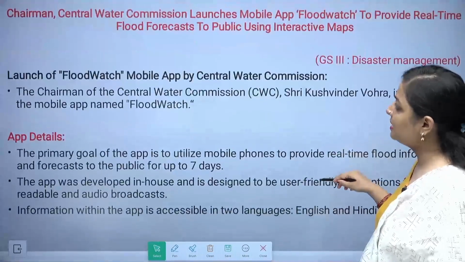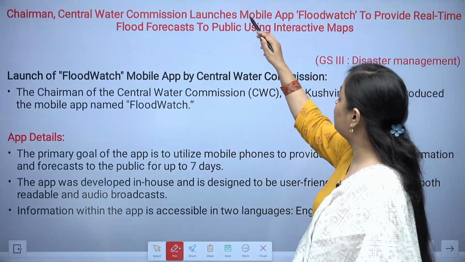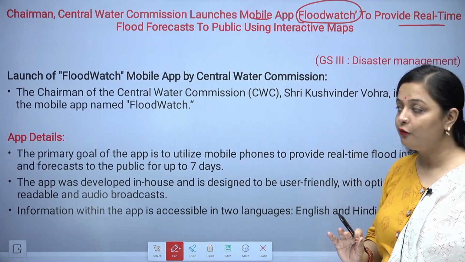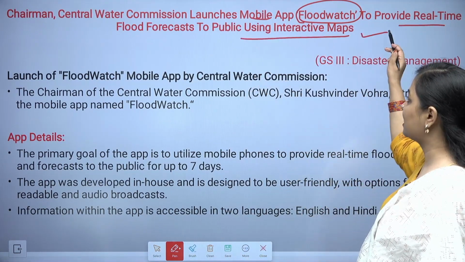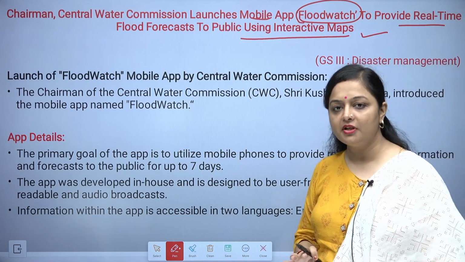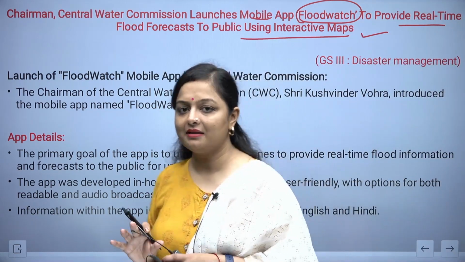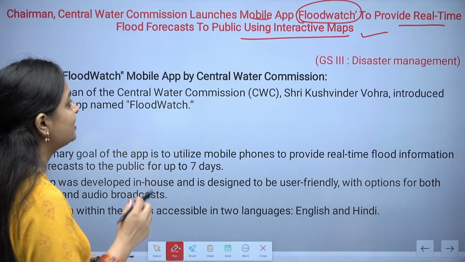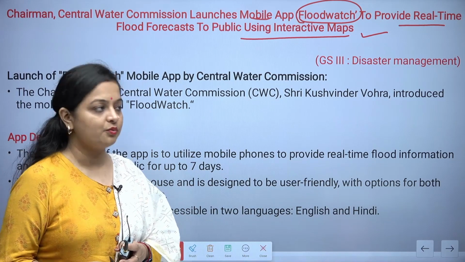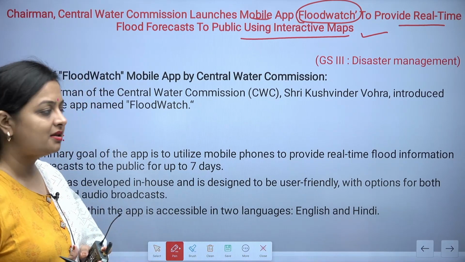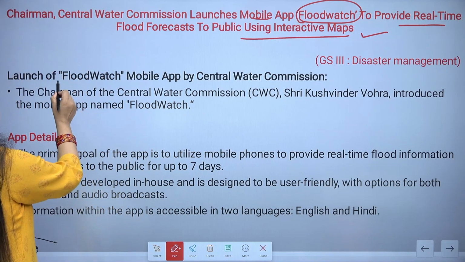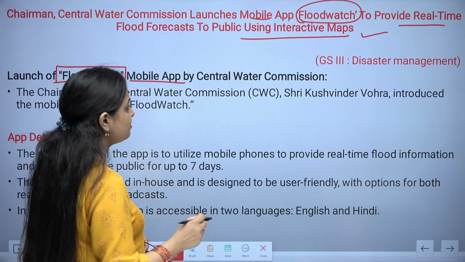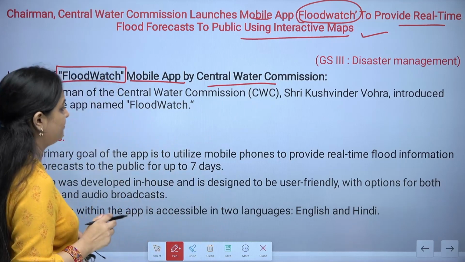Next is the Chairman, Central Water Commission. It launches the mobile app Flood Watch to provide real-time flood forecasts to the public using interactive maps, showing where the floods can actually occur, right? So this kind of information you can get from the mobile app, that is Flood Watch. This comes under disaster management, GS paper 3. So the launch of the Flood Watch mobile app was done by the Central Water Commission.